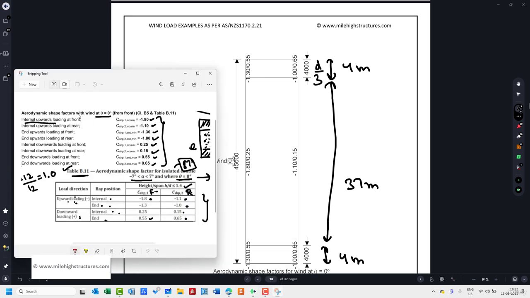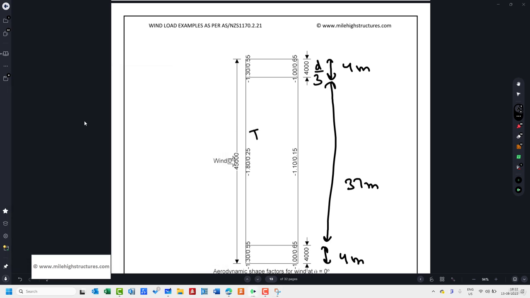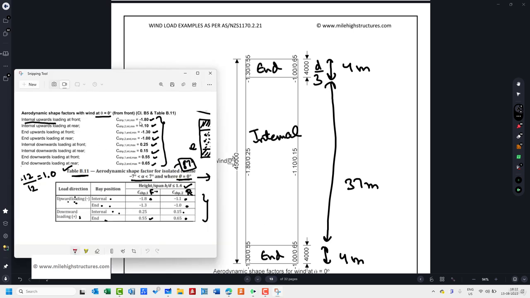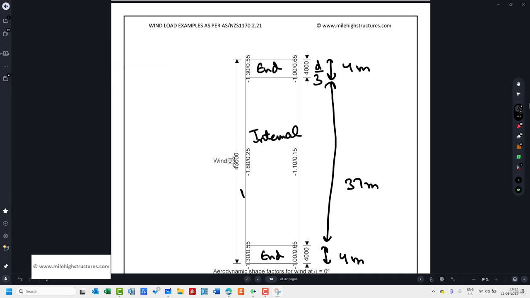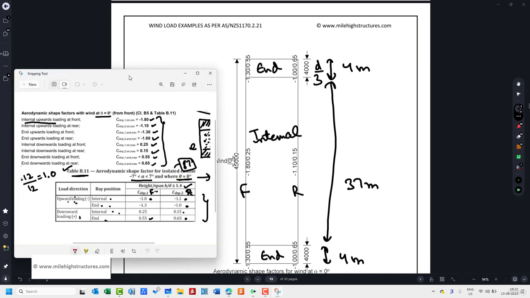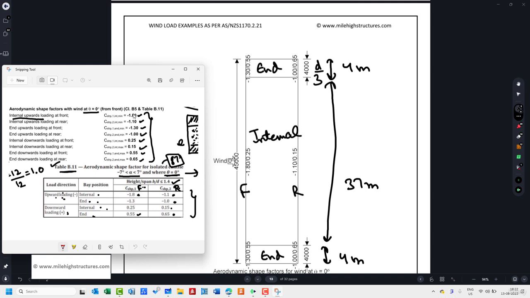After that, internal upward loading at front. Yeah, one more thing. This is, let us just name it internal and end. So now when we're talking about the values here, we're talking about the internal upward loading at front. This is the front part, because wind is basically striking from this part, and this is the rear part. So simply we can assign these values here. So in here minus 1.8, that shall be assigned here, and after that internal upward loading at rear, minus 1.1, that can be assigned here.